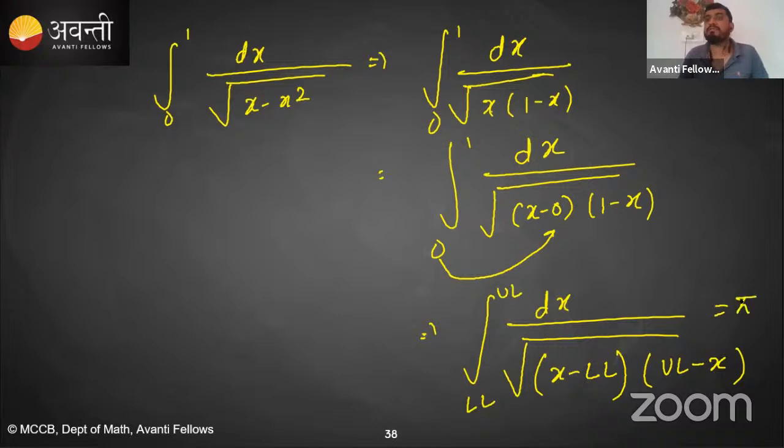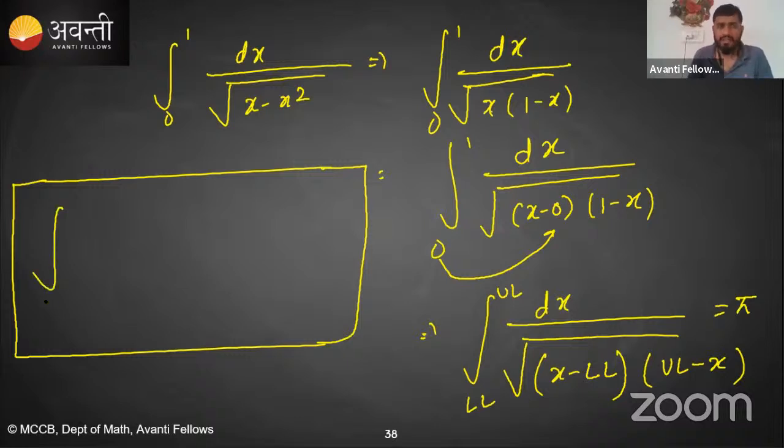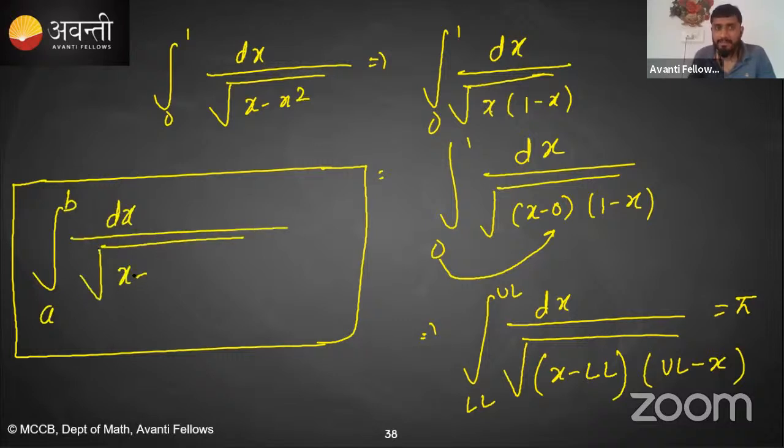Your answer will always be pi. I'm giving you a small formula, a short trick. If this is a and this is b, then dx upon root of (x minus a) into (b minus x), where one factor is x minus lower limit and the other is upper limit minus x, the answer will always be pi.